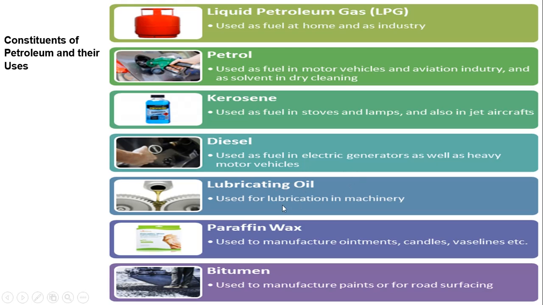Lubricating oils are used for lubrication in machineries. Paraffin wax is used in the manufacture of ointment, candles, vaseline, etc. Bitumen is generally used in the manufacture of paints or for road surfacing.